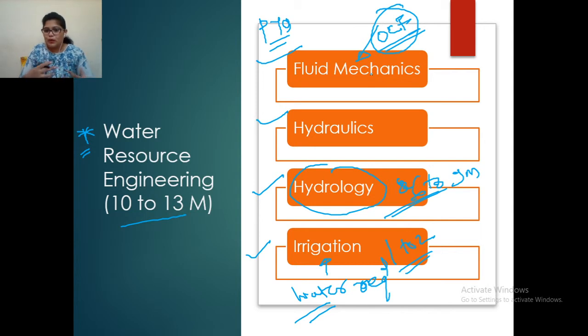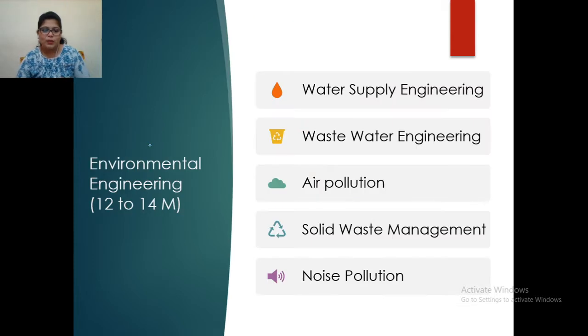If you are not able to understand, don't invest too much in understanding concepts, because we have less time. So do important topics from every subject, but invest more time in the subjects with more weightage. In water resource, definitely you can complete open channel flow from fluid mechanics. Hydrology you have to cover all, there is no excuse. All the syllabus of hydrology should be covered by you. And in irrigation you have to cover water requirement of crops. So these are some important points.